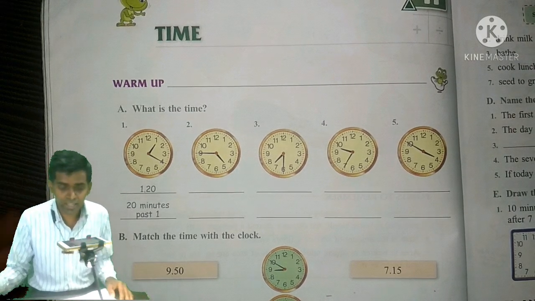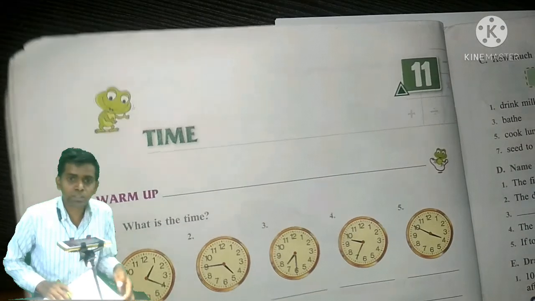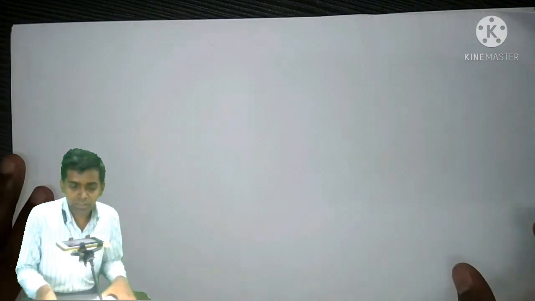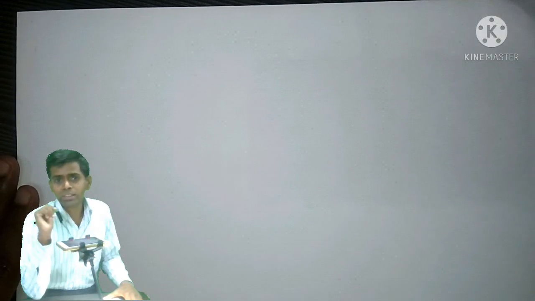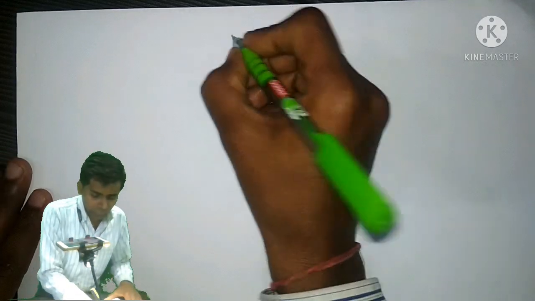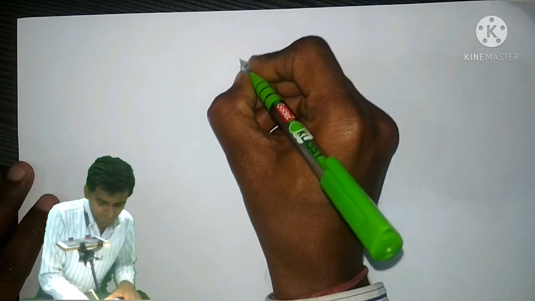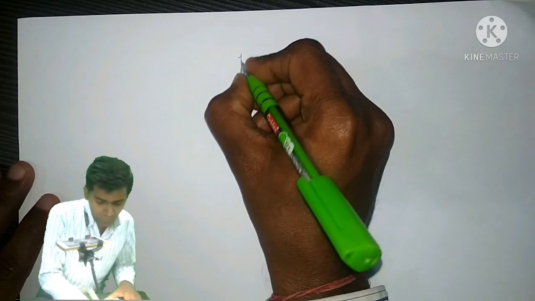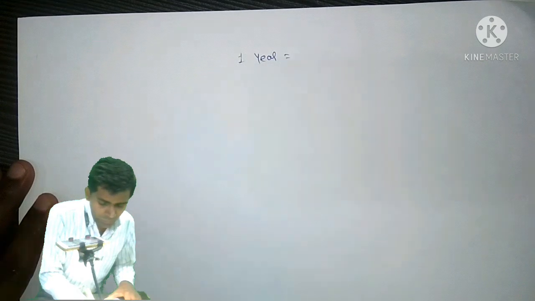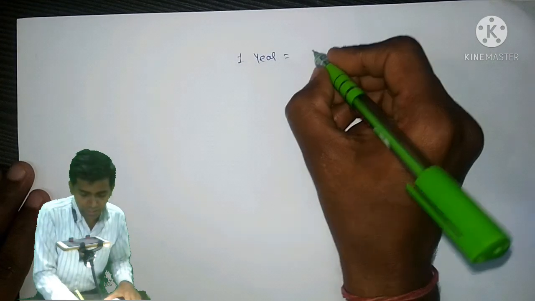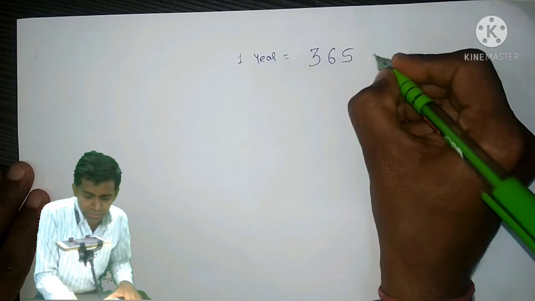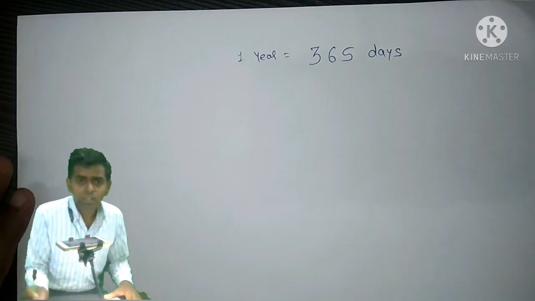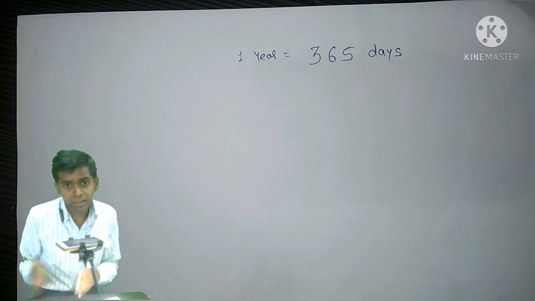So what is time? Time is a measurement. If you want to measure time, there are different units. We have already learned one thing. 1 year is equal to 365 days, or 366 days if it is a leap year.